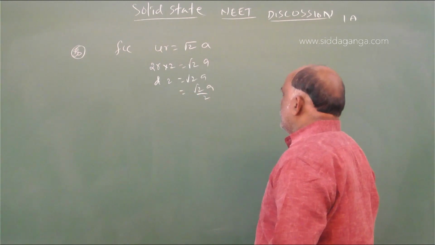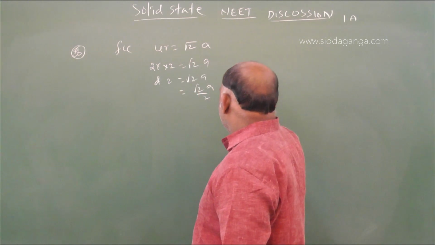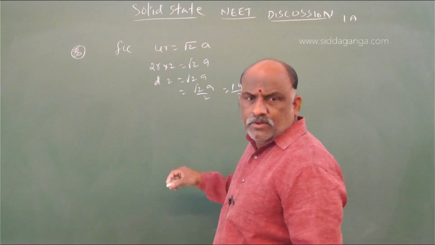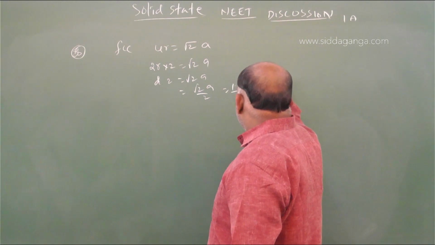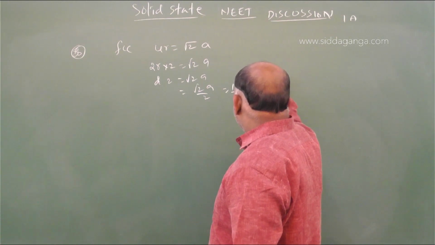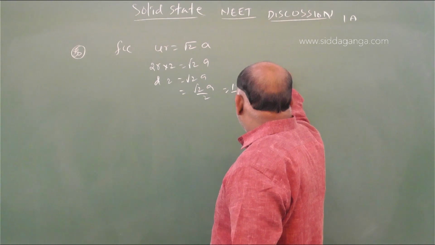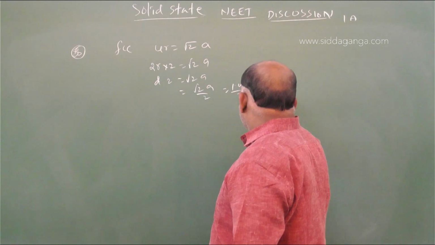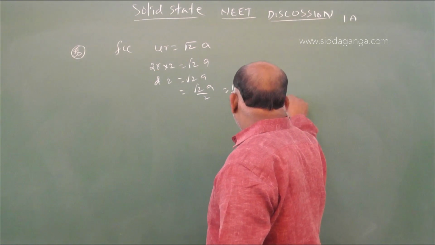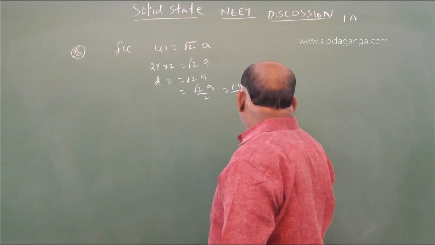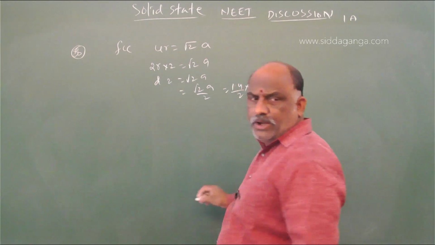So root 2a by 2 means we get 1.4 by 2 into 408. 408 by 2 means 204. 204 into 1.4.